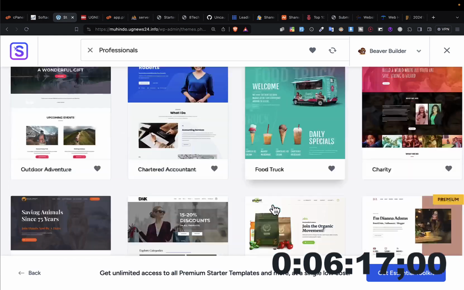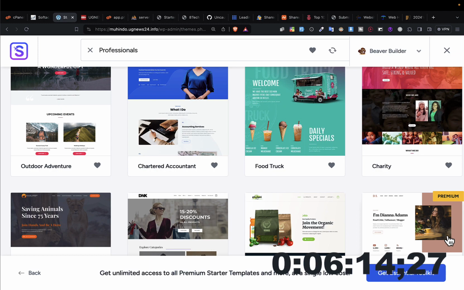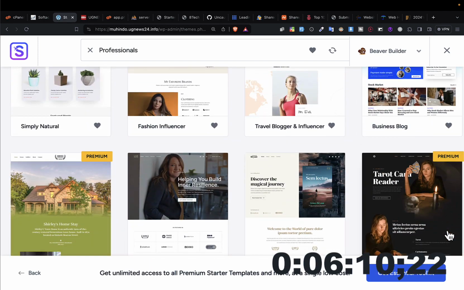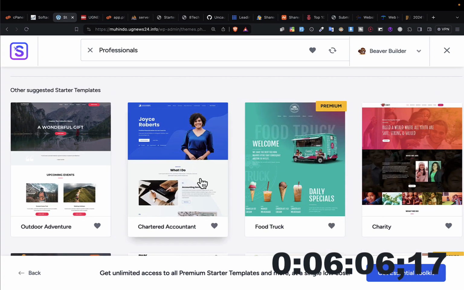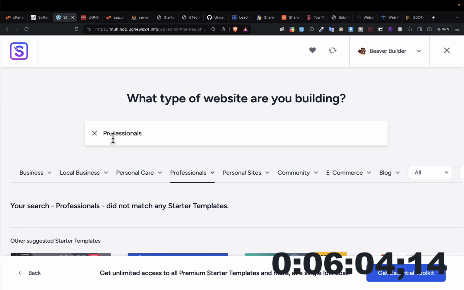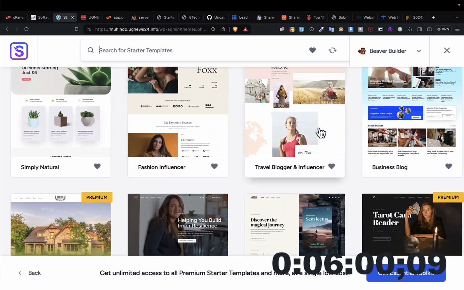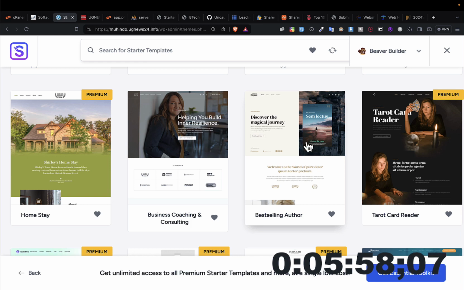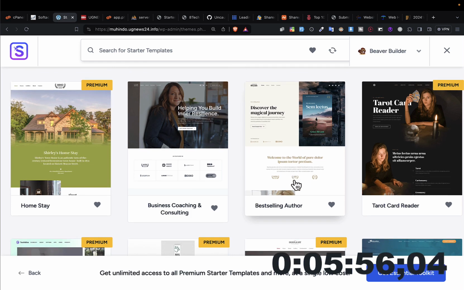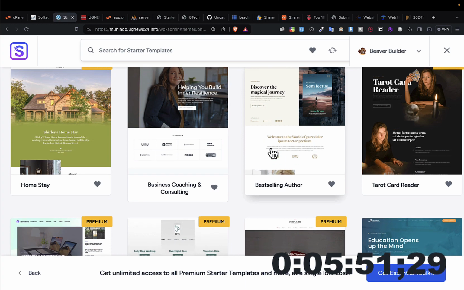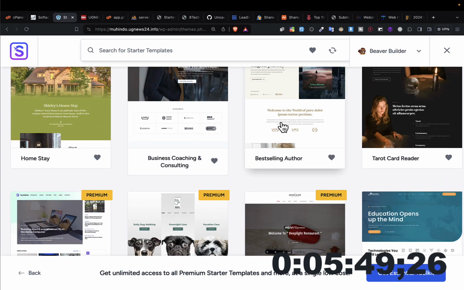Okay, so let me begin with one. You can play with them all and choose the one that you think is going to work for you. You see all these ones. Some are paid, of course. So let me pick this free one. See, there are so many. I can even remove this professional filter and look around. Almost many of them are beautiful. You see, there's this one for a book. If you're an author, you want to publish your book and have it on a retail website, you can use this one.